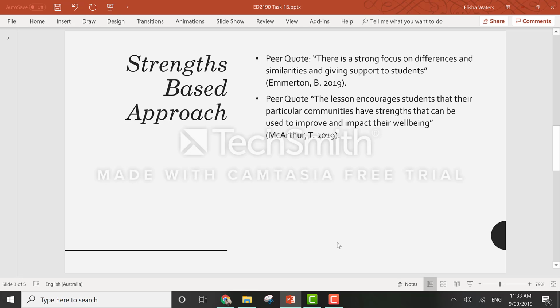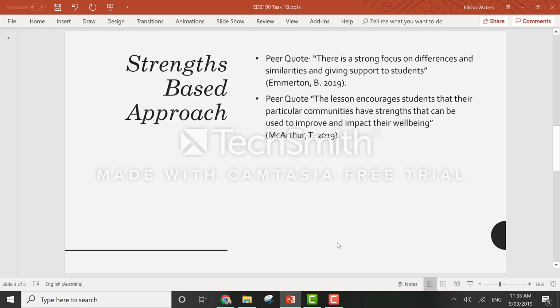The lesson has a strong focus on supporting students to develop understanding of different cultures throughout the course of the lesson, and this was reiterated by a peer who also viewed the resource by saying, "There is a strong focus on differences and similarities in giving support to students."